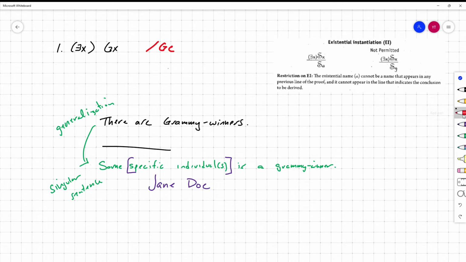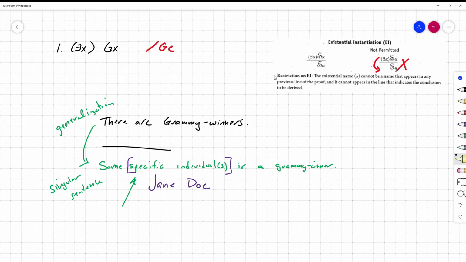In its most basic way, this is why instantiation with a variable is not permitted with EI, because remember, variables are just placeholders. Variables are variable after all. Kind of imagine just like an ever-changing chain of individuals, and we're just shifting along them. Whereas what we're trying to do with this kind of reasoning is we're trying to say, no, from the generalization, we know that there's some specific individual, at least one, that meets this description. But again, we sort of don't know their name, as it were.